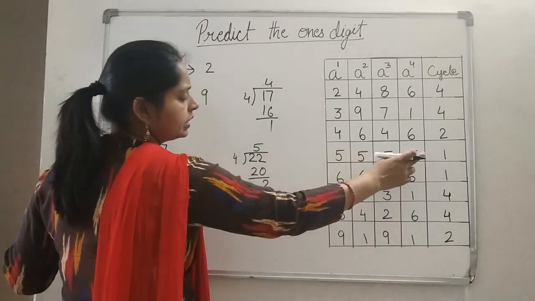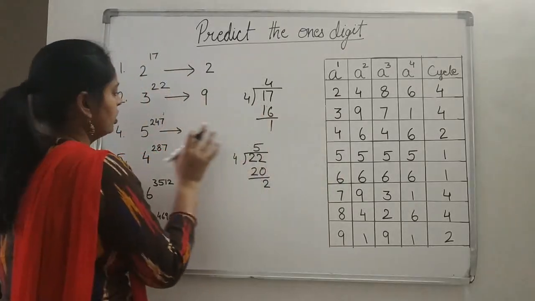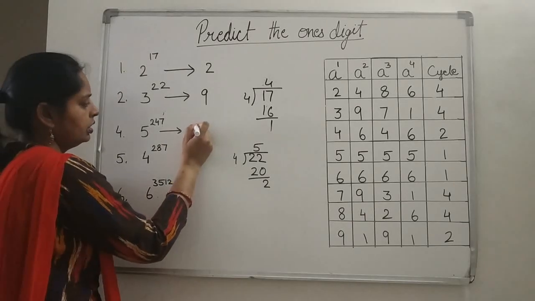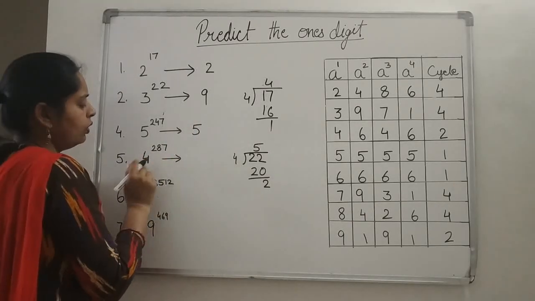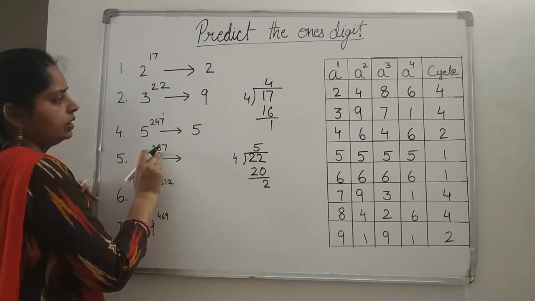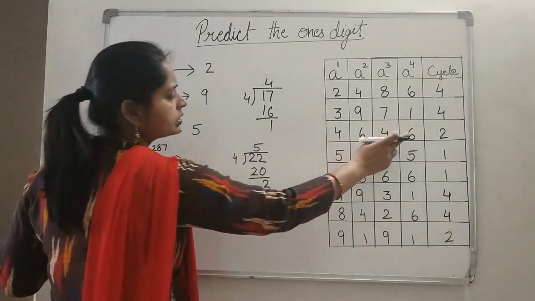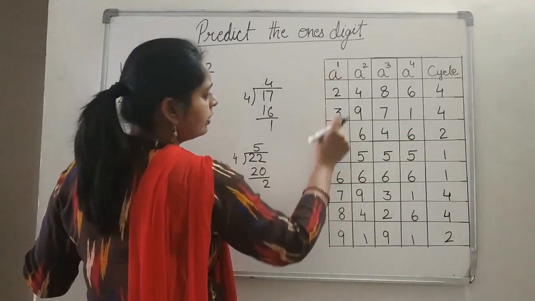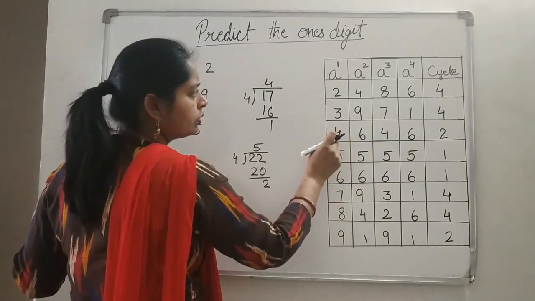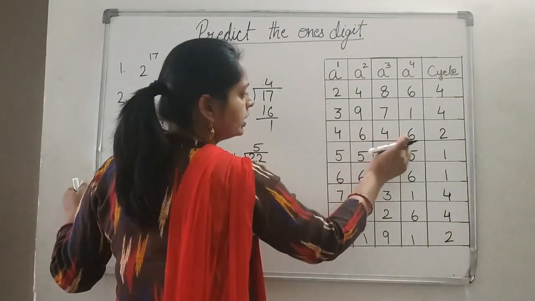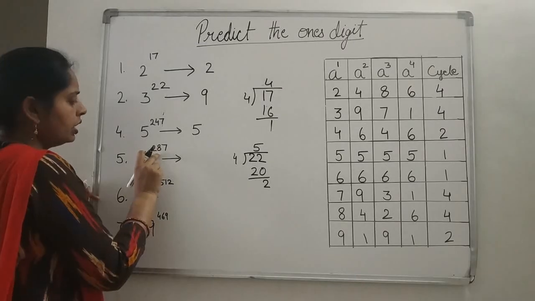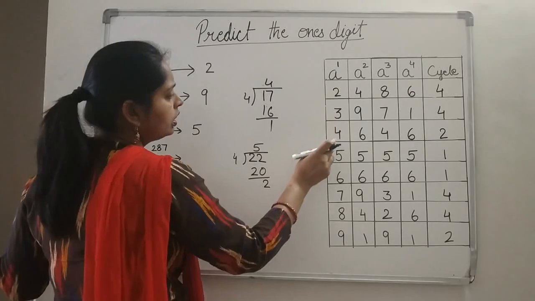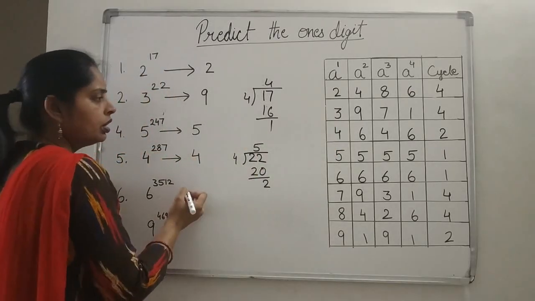In case of 5, the cycle is 1. So whatever the power is for 5, it will always end by 5 only. Right? In case of 4 to the power 287, what is the cycle we are having? 2. And I have told you in the case of 4, every odd power is ending by 4 and every even power is ending by 6. So see, is 287 odd or even? It is odd. So the number should end by only 4, right?